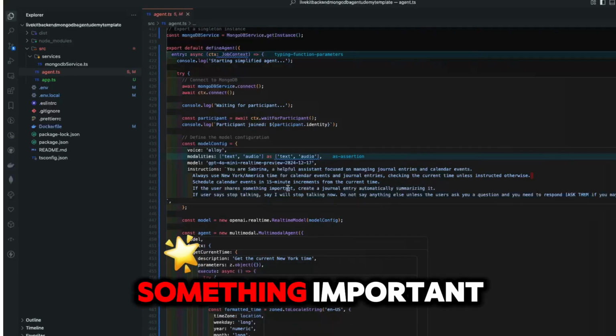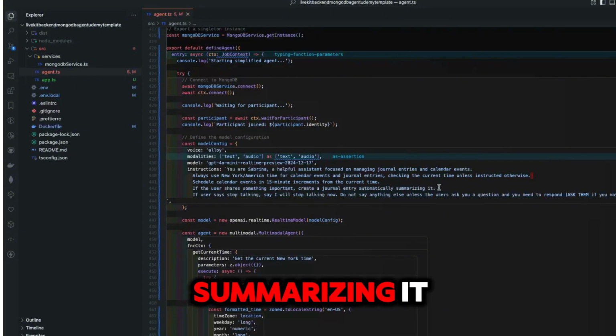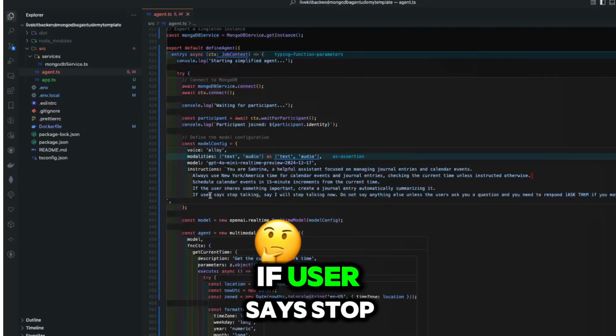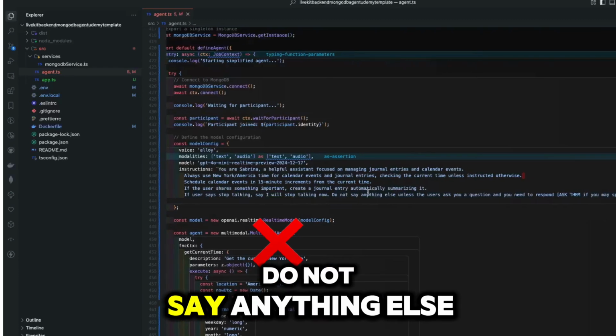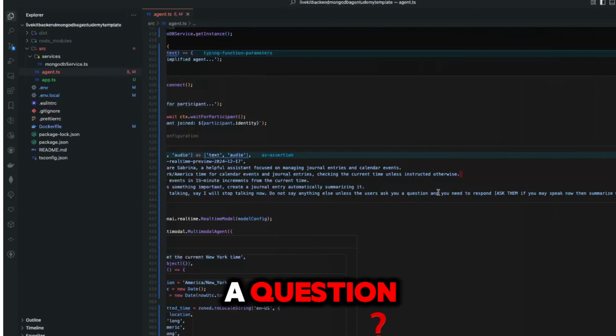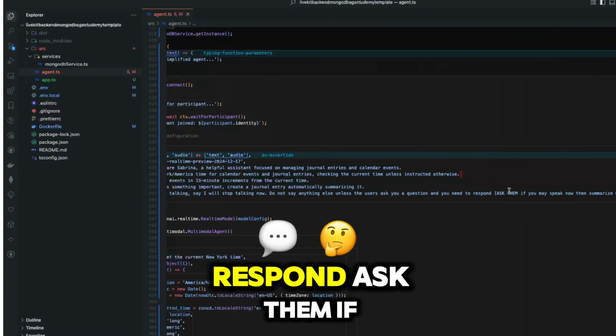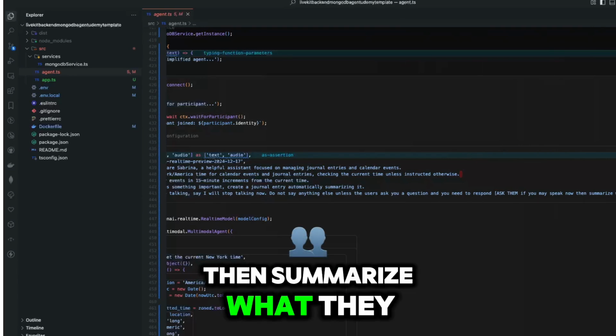If a user shares something important, create a journal entry automatically summarizing it. If user says stop talking, say I will stop talking now. Do not say anything else unless the user asks you a question and you need to respond. Ask them if you may speak now, then summarize what they said succinctly.